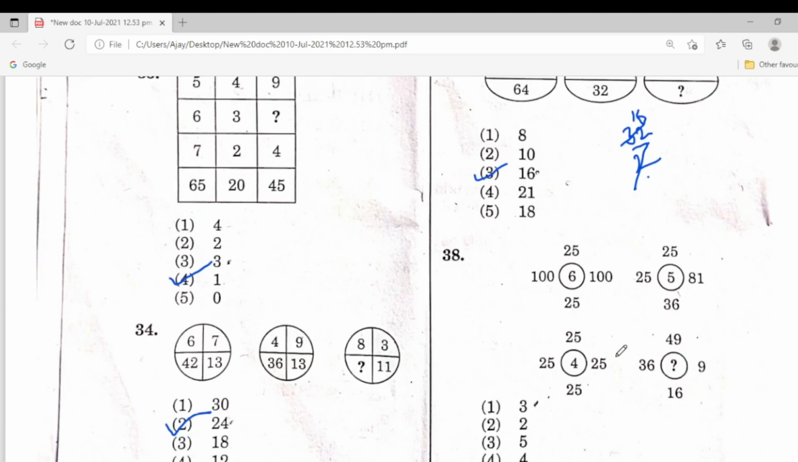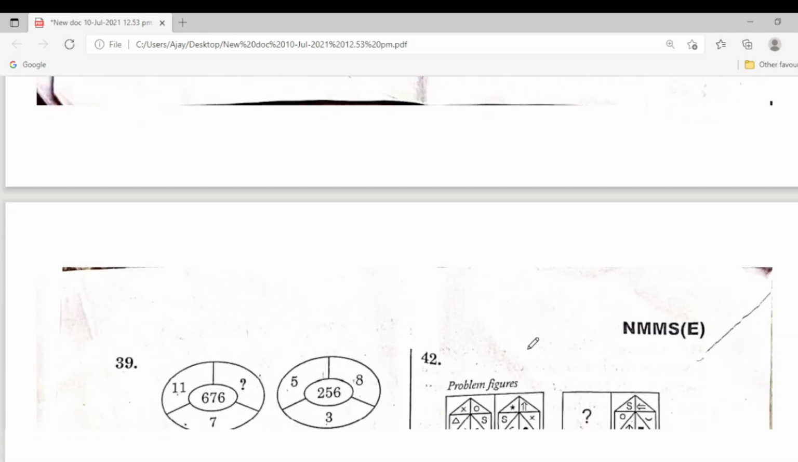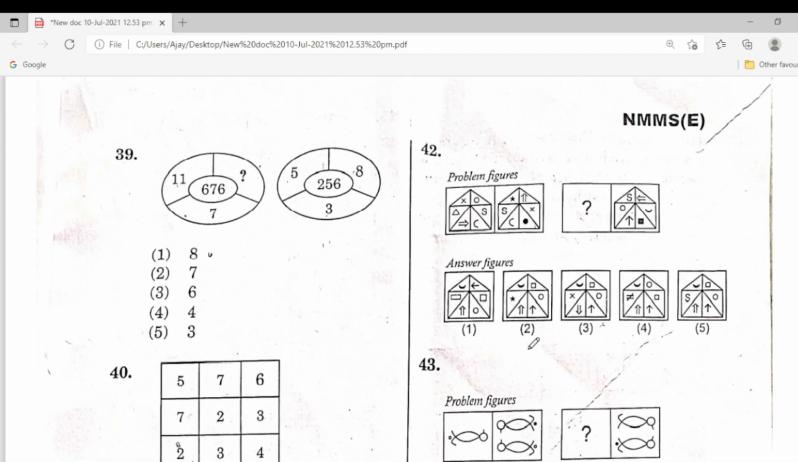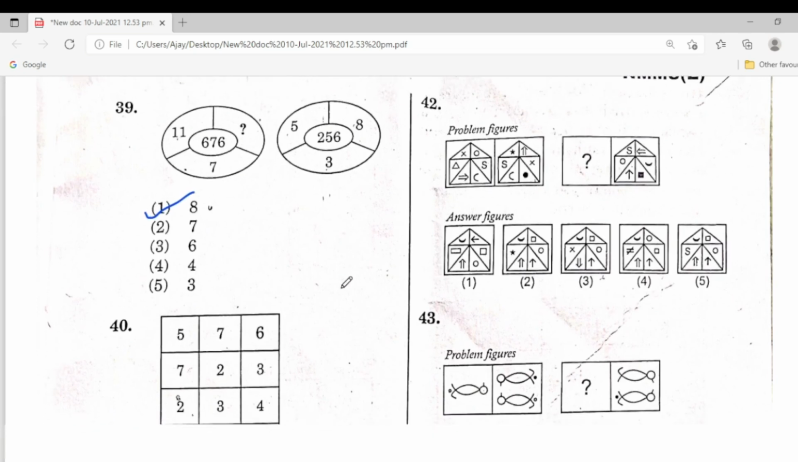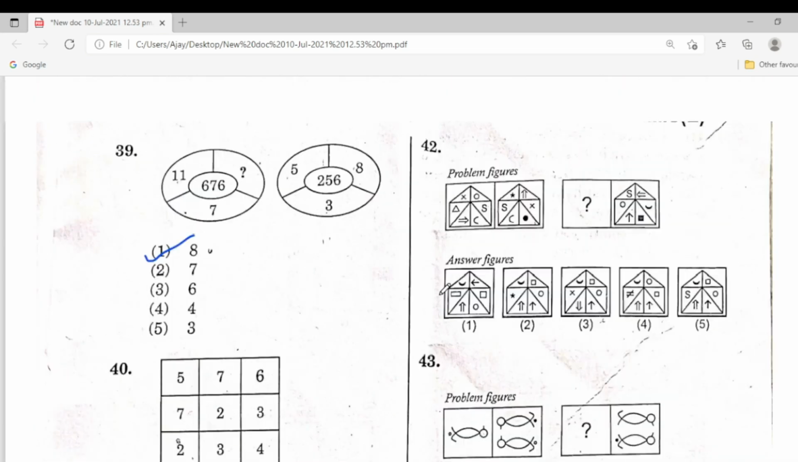Next one, here is 100. So you see this, here is the answer. Next one, here 4 is the correct answer. Next one, 39. This is the answer. Next one, here the missing is 36. 41.